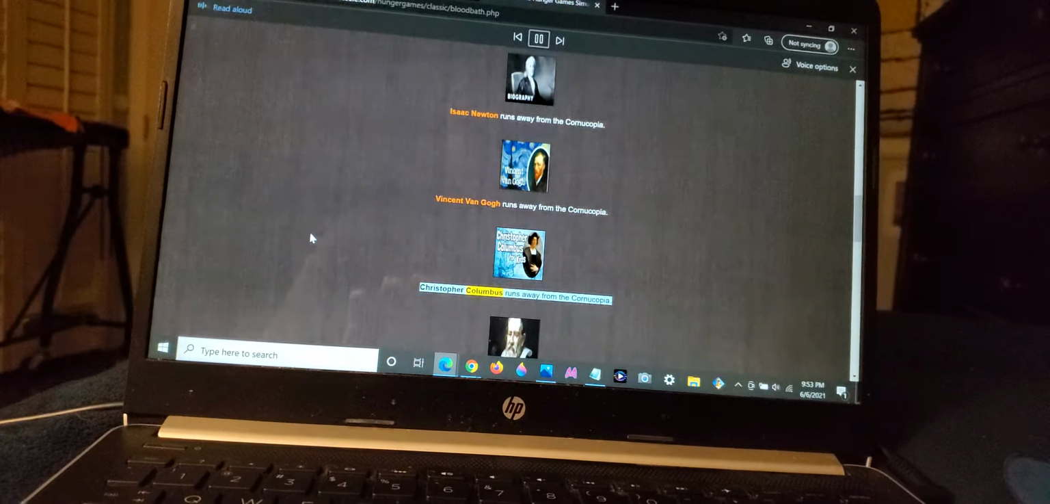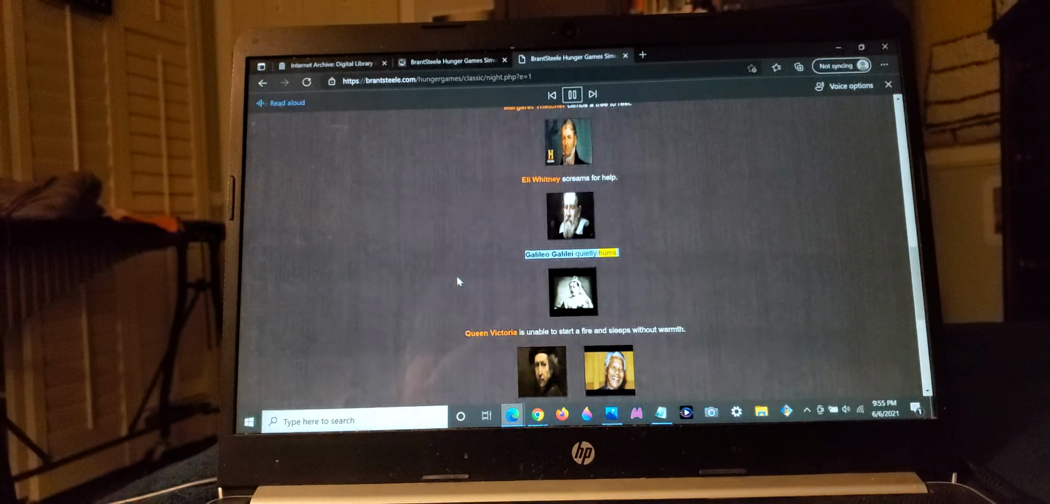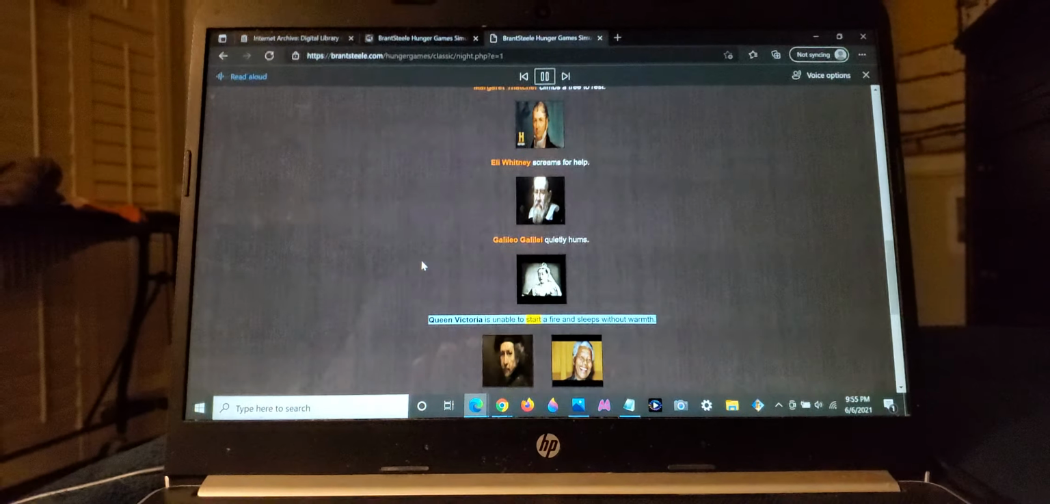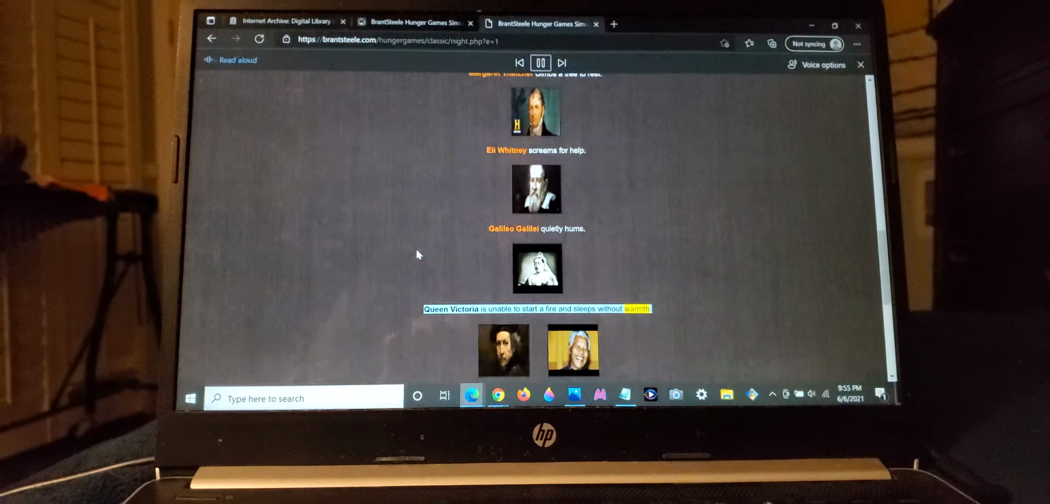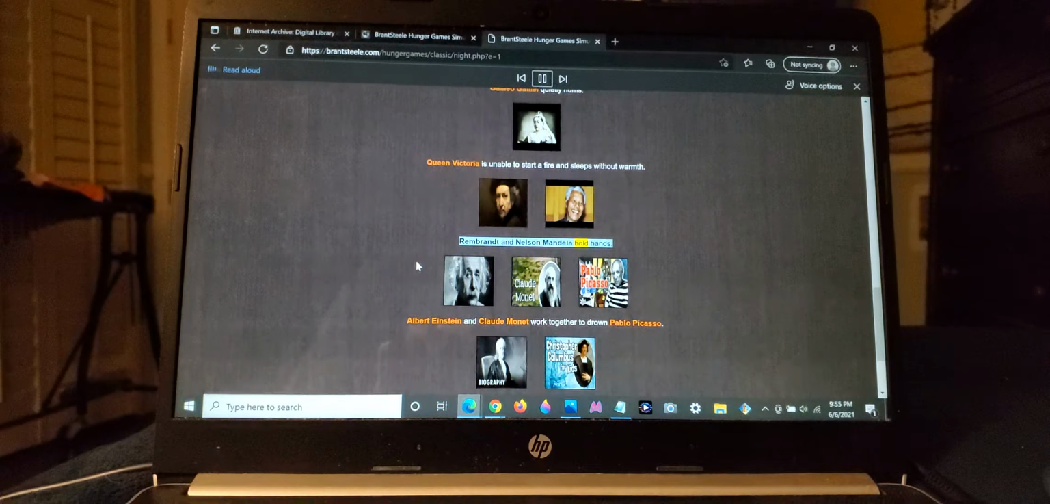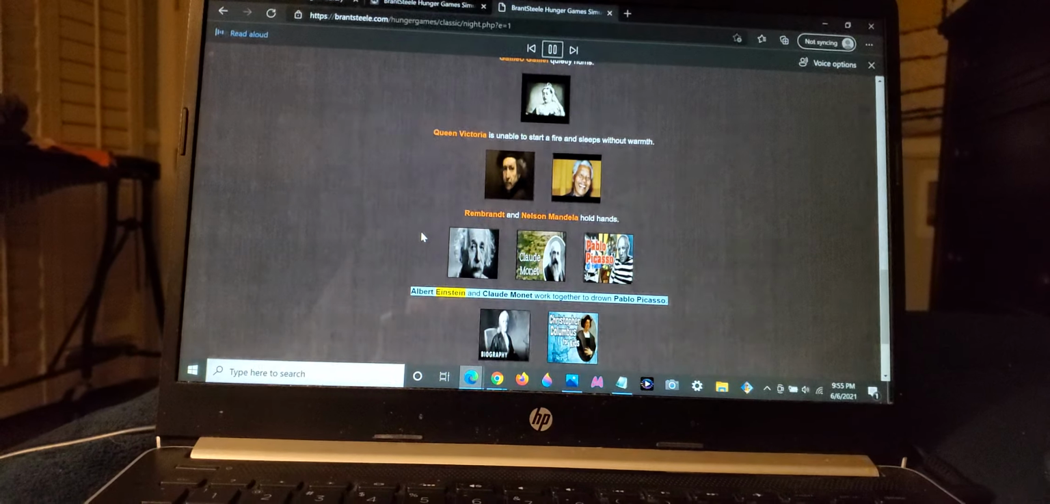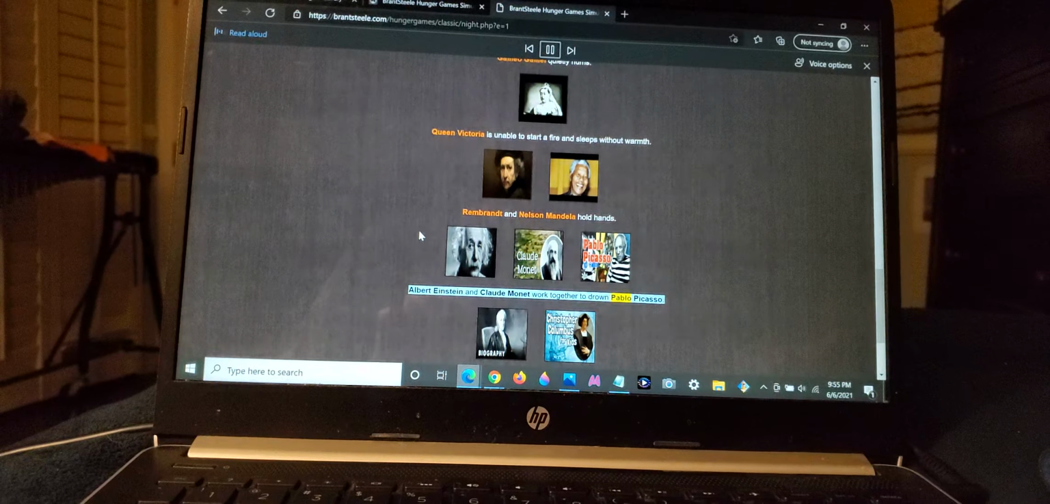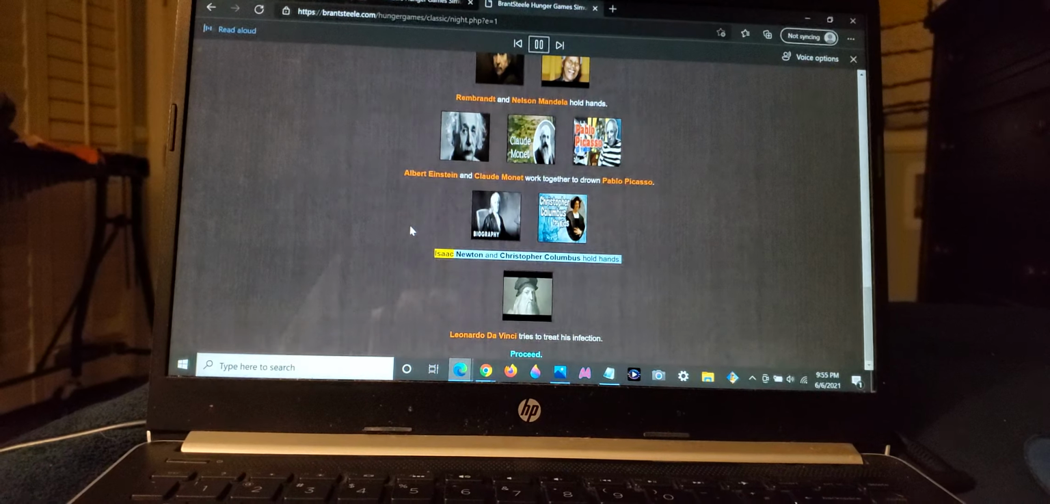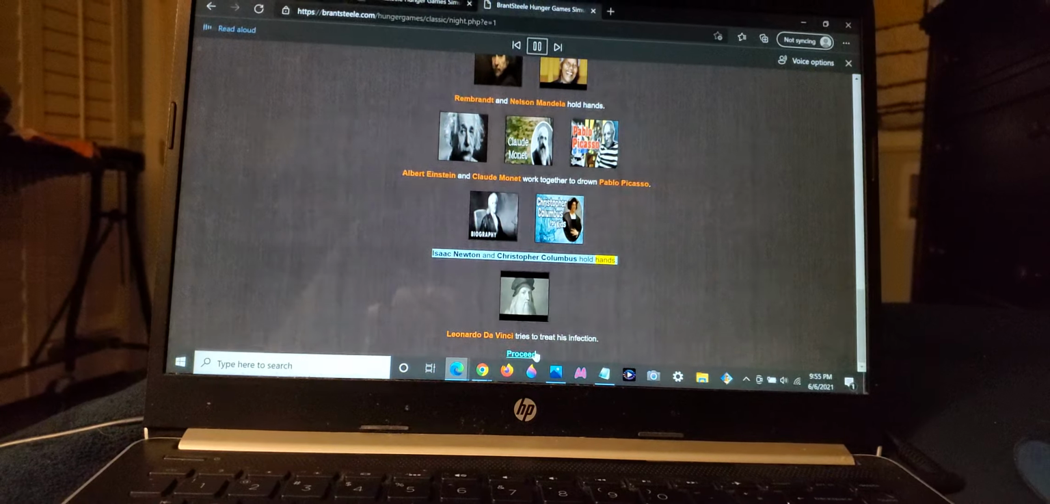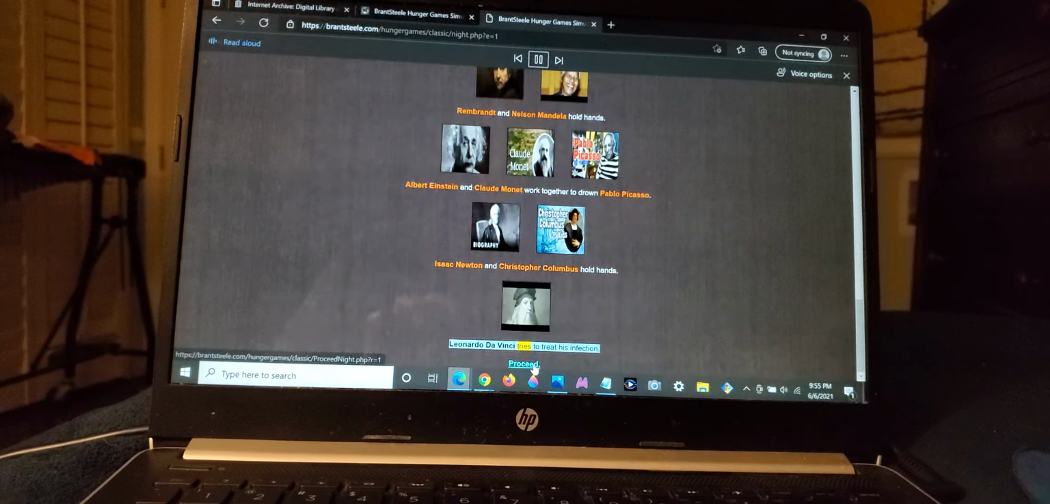Margaret Thatcher climbs a tree to rest. Eli Whitney screams for help. Galileo Galilei quietly hums. Queen Victoria is unable to start a fire and sleeps without warmth. Rembrandt and Nelson Mandela hold hands. Albert Einstein and Claude Monet work together to drown Pablo Picasso. Isaac Newton and Christopher Columbus hold hands. Leonardo da Vinci tries to treat his infection.